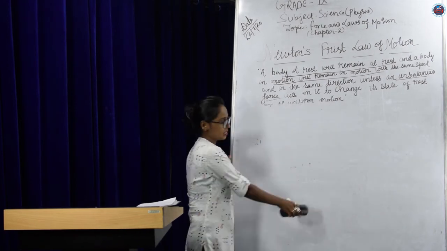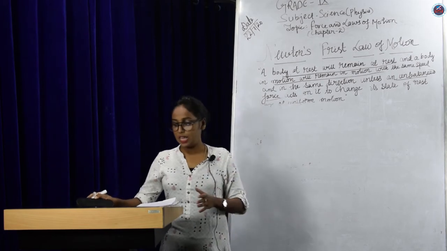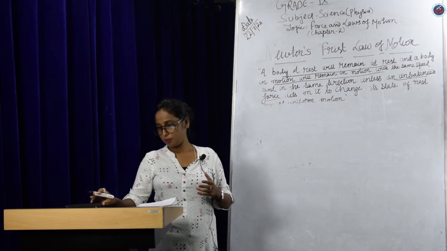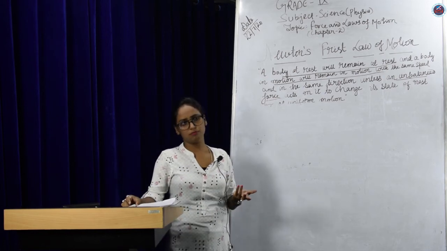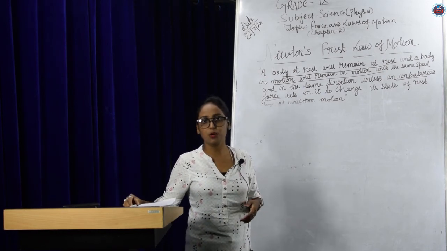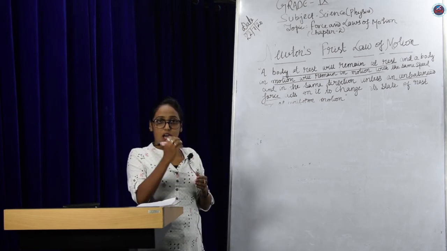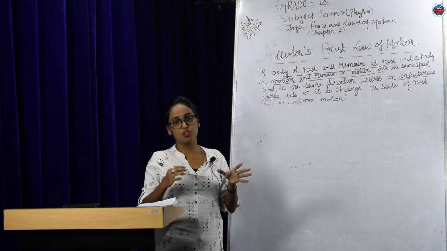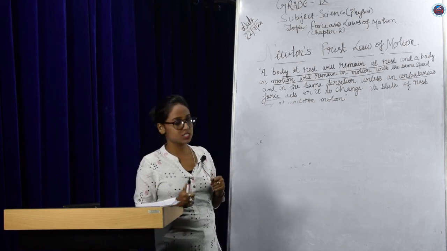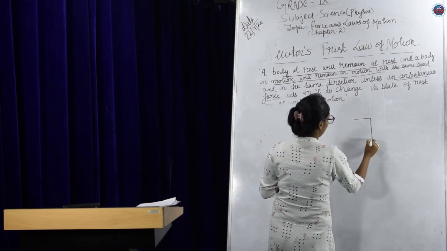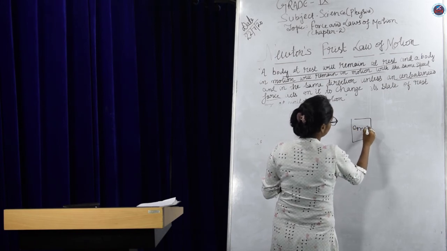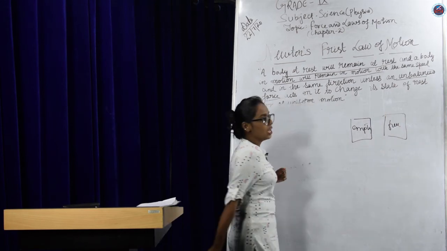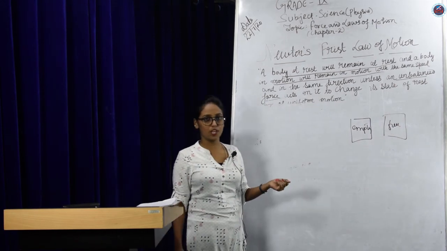Here also, let us take an example. You can do this experiment at home with the help of your friend, brother, sister, anyone. You are asked to move a shelf which is empty, and then a shelf which is full of books. Now there are 2 shelves, okay? One is empty, another is full of books, and you are exerting a force on both of them.